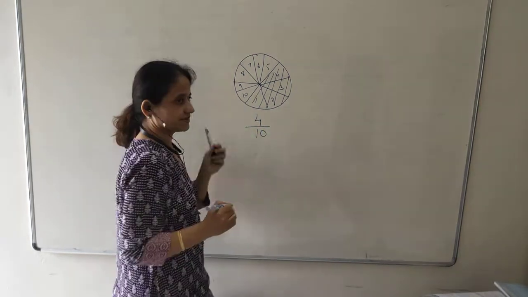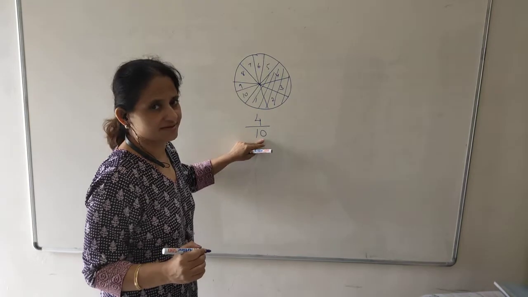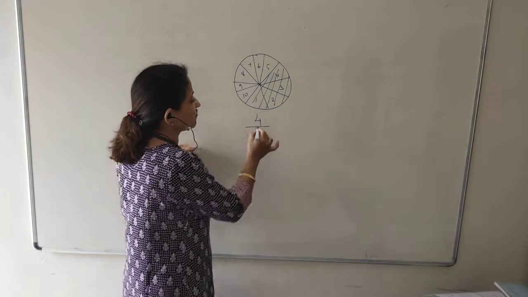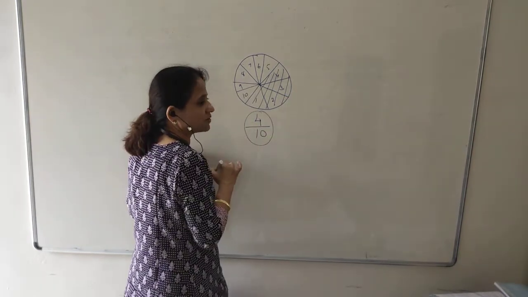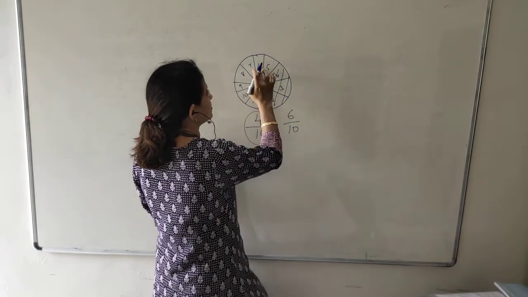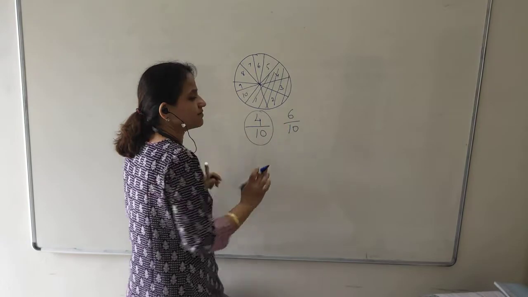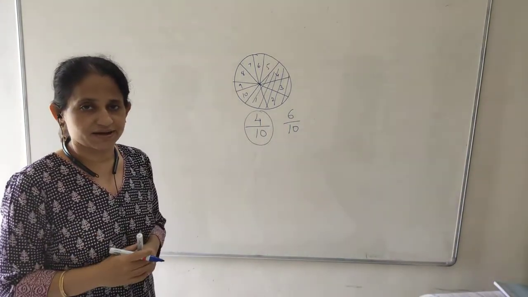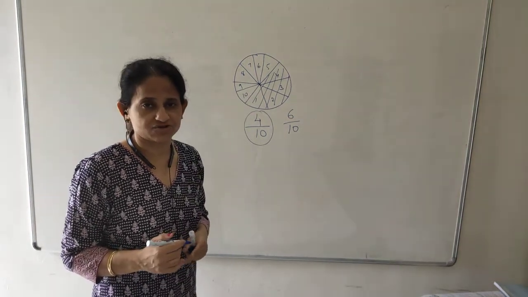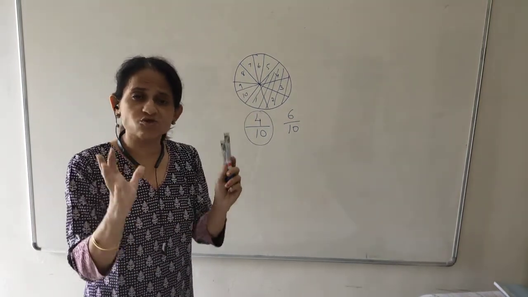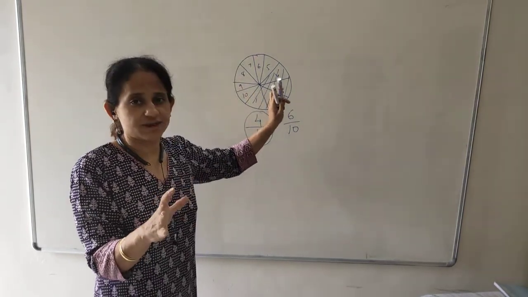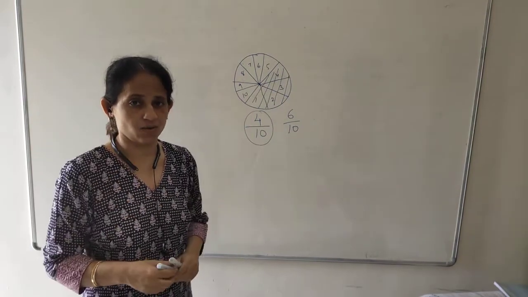4 upon 10. There are total 10 parts. Out of 10 parts, I have eaten 4 parts. So the fraction I have eaten is 4 upon 10. And obviously the remaining fraction will be 6 upon 10. 1, 2, 3, 4, 5, 6. 6 parts are remaining and there are total 10 parts. Now, this was one example of fraction where the thing is whole. I have cut the cake into 10 parts, but cake in itself is one whole.